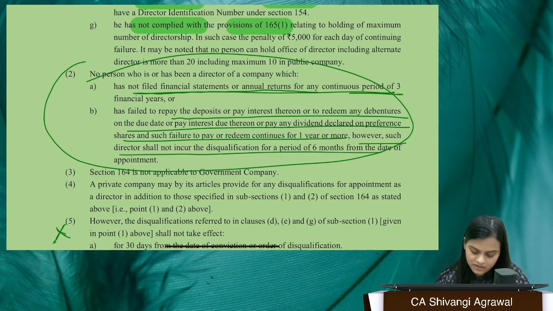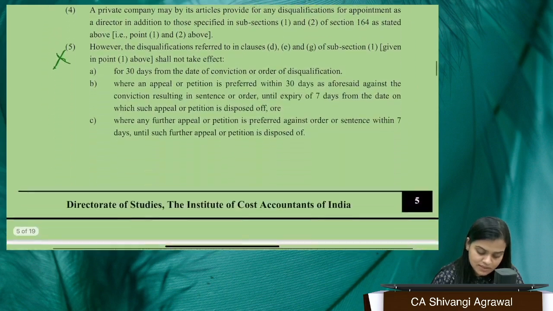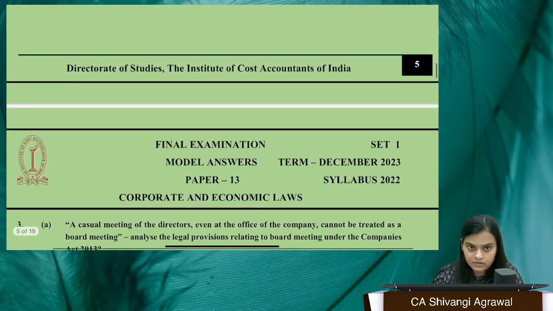However, such disqualification shall not be incurred for a period of 6 months from the date of appointment. What does that mean? If you are a new director, you're being appointed and you come to know that this particular company has not filed financial statements for 3 consecutive years. Now am I disqualified? No, no, no. You have just joined the company. We should give you the time to adjust, to rectify the situation, whatever it is. Right? Okay. So for the initial 6 months, you're not disqualified on this particular ground.